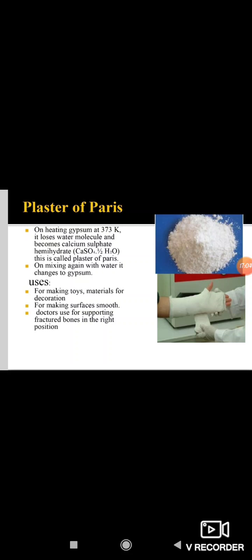Plaster of Paris is used for making tiles, materials for decoration, and for making surfaces smooth. And try to find out why calcium sulfate hemihydrate is called plaster of Paris.